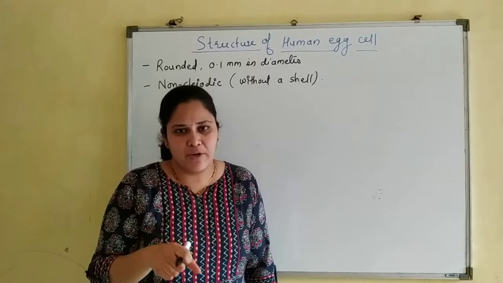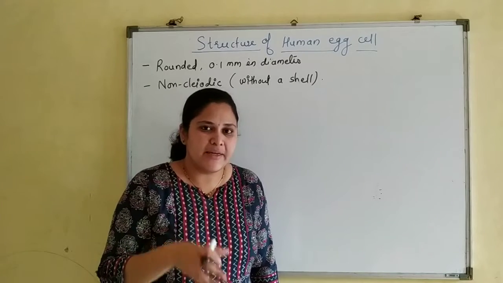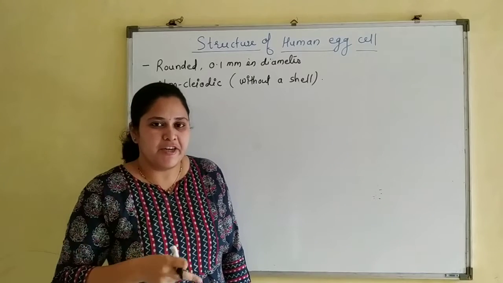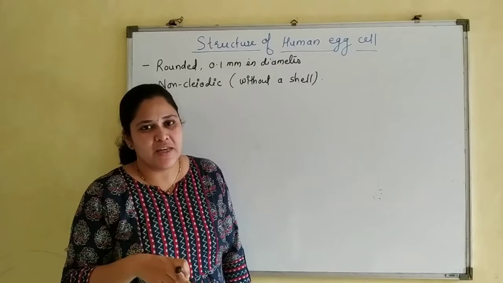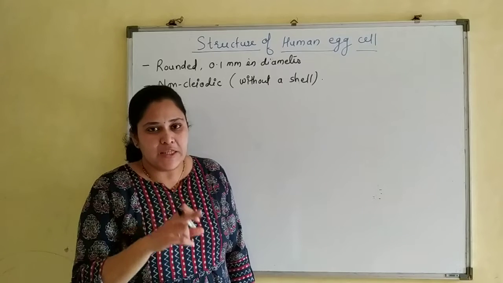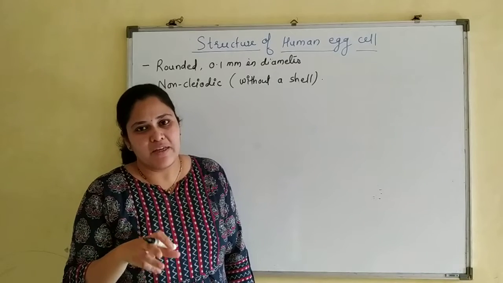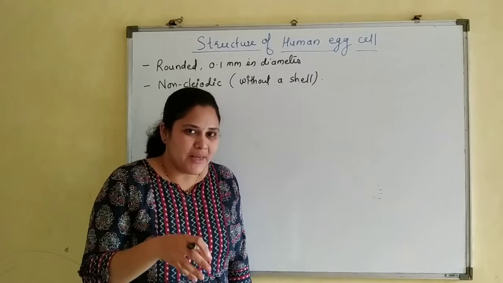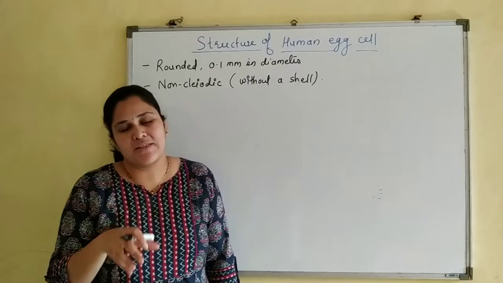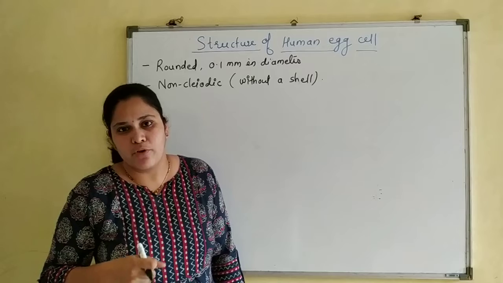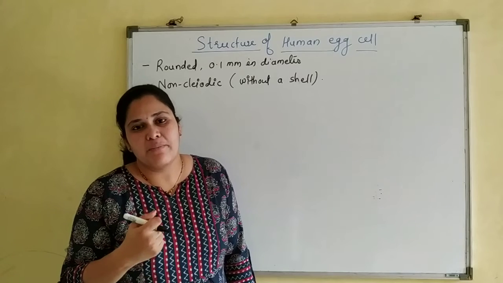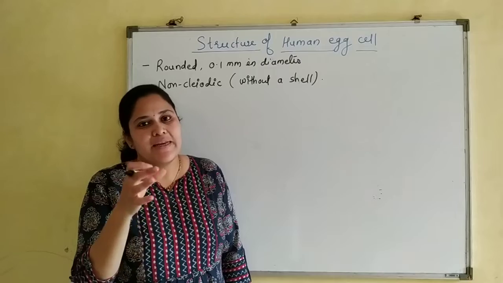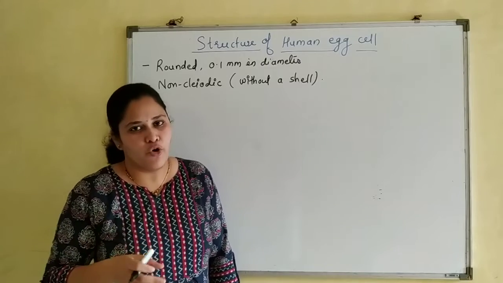When the sperm enters the egg cell, this metaphase promoting factor is broken down, and the anaphase promoting complex completes the second meiotic division, and the secondary oocyte is converted into the egg or ovum.